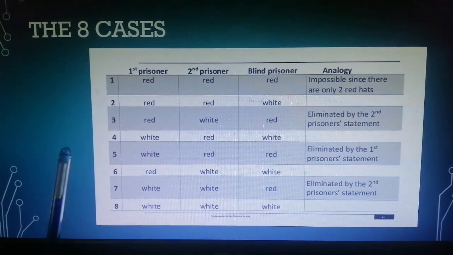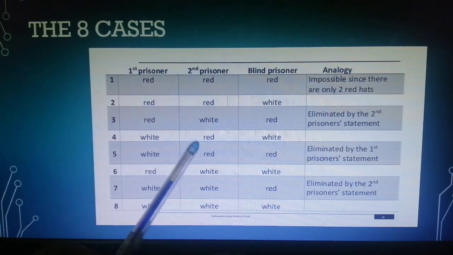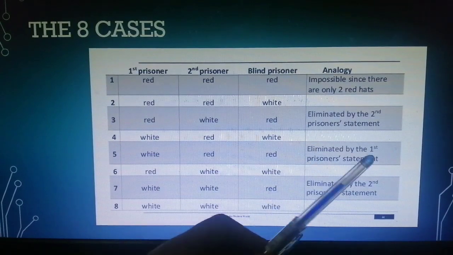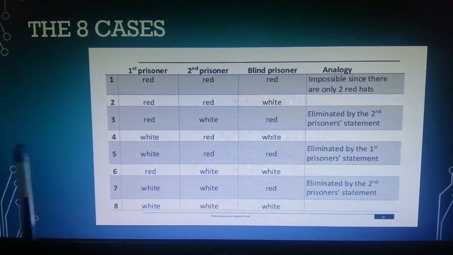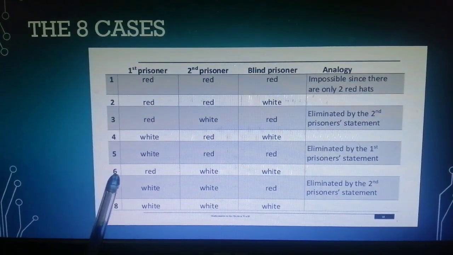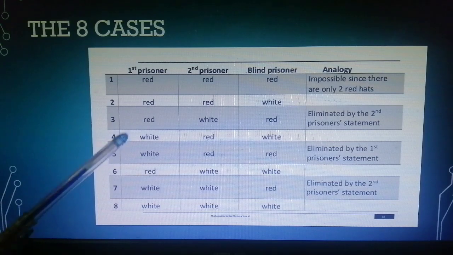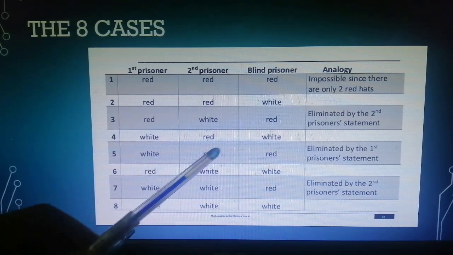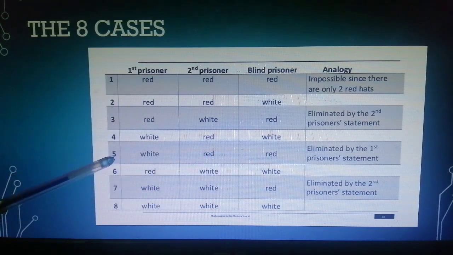And then we're looking at possible case number 5, where the first prisoner is wearing white, the second is wearing red, and the third is wearing red. Now this one is eliminated by the first prisoner's statement. Why is that? Because again, going back to the given, every prisoner can see the other 2 colors on their hats. So if the first prisoner can see that the other 2 are wearing red hats, then he'd most probably be able to tell that he's wearing white because there are only 2 red hats in the given.